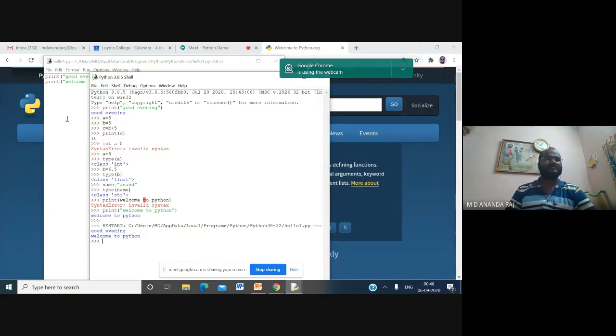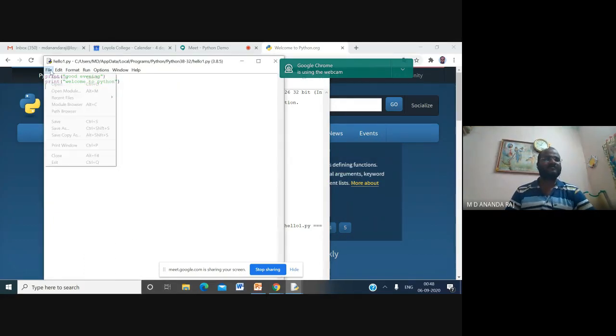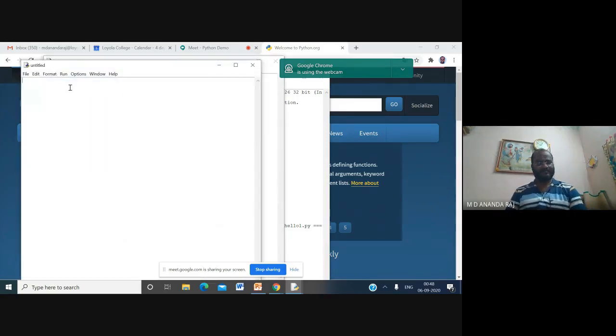Same thing, suppose I want to perform arithmetic operations. Previously I entered these in the interpreter. A is equal to 5, B is equal to 2, C is equal to A plus B, the addition operation.